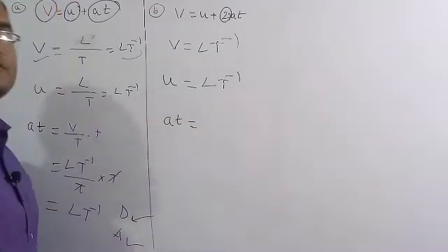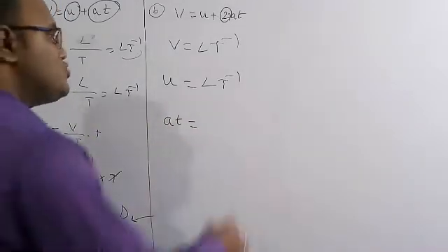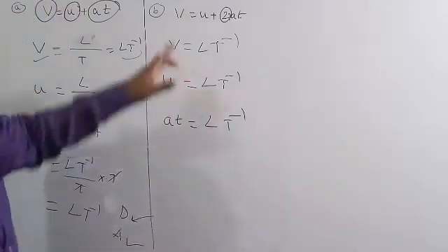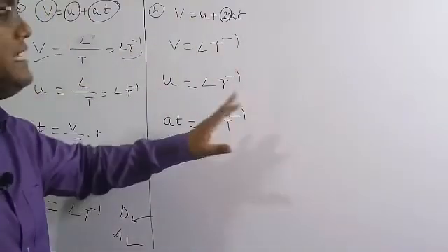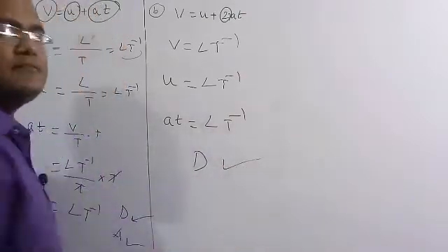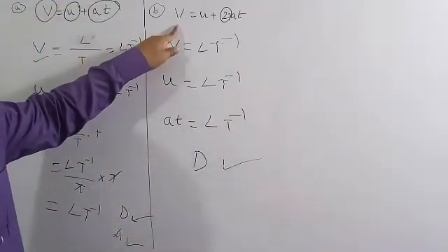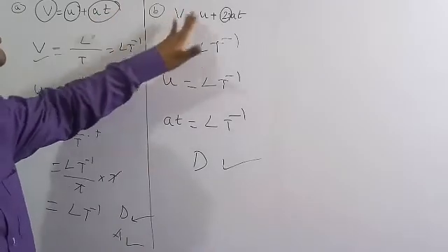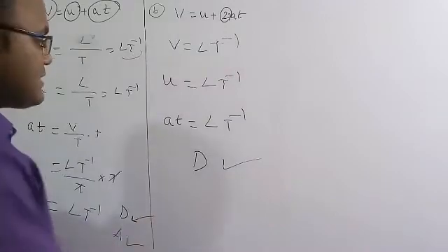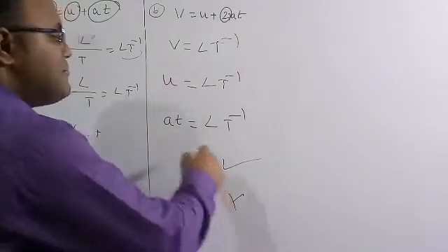The dimensional formula of A into T is also L T to the power of minus 1. So you can conclude that each and every term now has the same dimensional formula. Therefore the formula is dimensionally correct, but the actual formula is incorrect. The actual formula is V is equal to U plus AT, but here they have given 2AT. So the actual formula is wrong, but the dimension is correct.